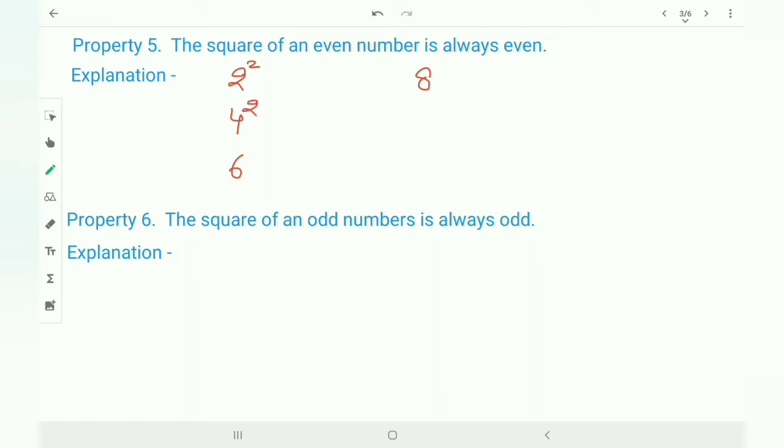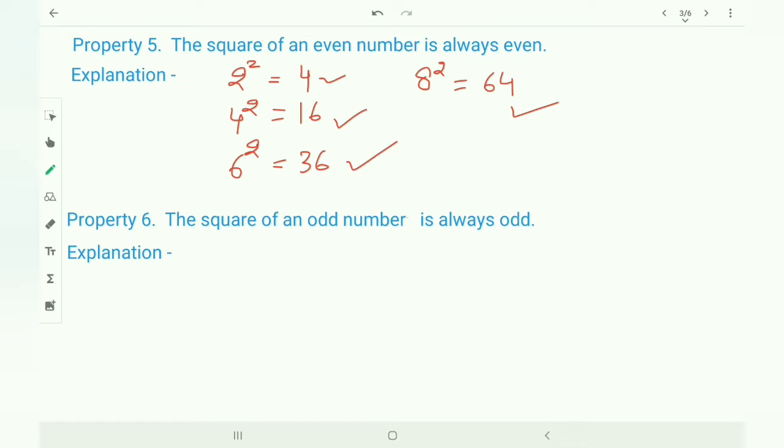Then calculate 4, 16, 36, 64. Now you can see 4, 16, 36 and 64 are even numbers. Hence, the square of an even number is always even.